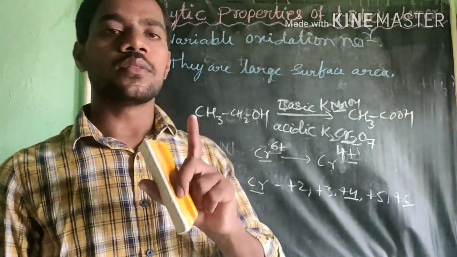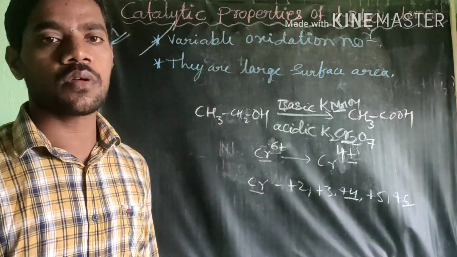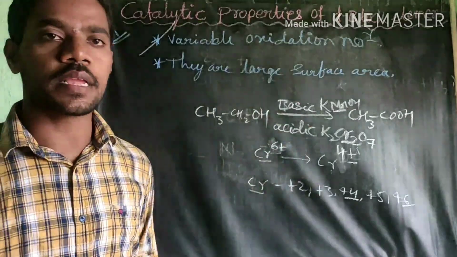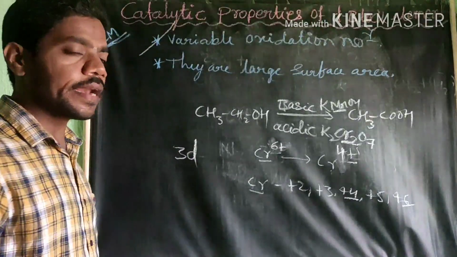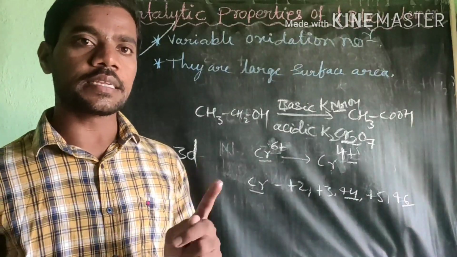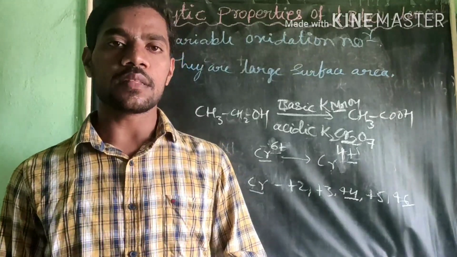That's why, due to this variable oxidation state, all D block elements show the catalytic property, especially the 3D series. 3D series means scandium, titanium, vanadium, chromium, manganese, iron, cobalt, nickel, copper, zinc.